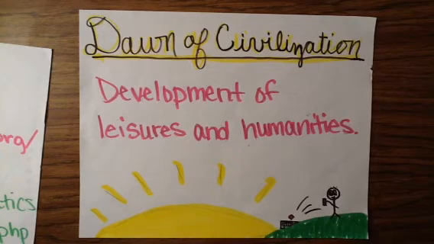Dawn of civilization. This society was considered the dawn of civilization because of the development of leisure and humanities. When this occurred, social classes became more pronounced, and the difference between men and women's social standings increased.